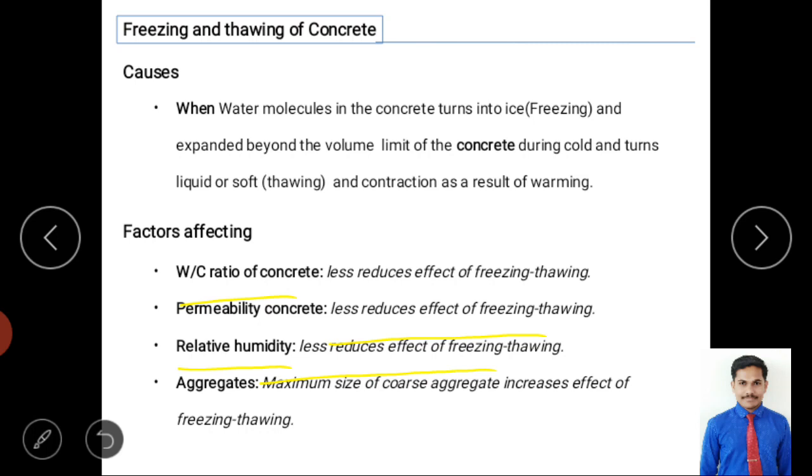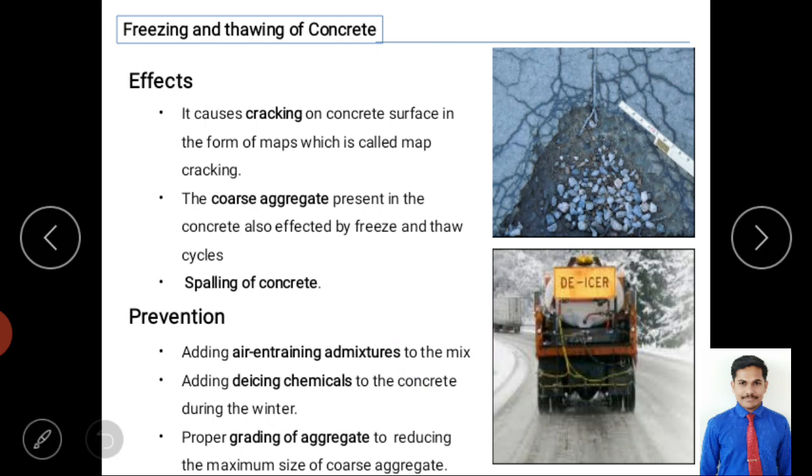So now we will study the effects and preventions. What are the effects? I told you it is also one of the effects which reduces the durability of the concrete. When durability of the concrete is less, it is not a good condition, right? So now we will discuss the effects one by one. The first point is that it causes cracking on the concrete surface in the form of a map, which is called map cracking.